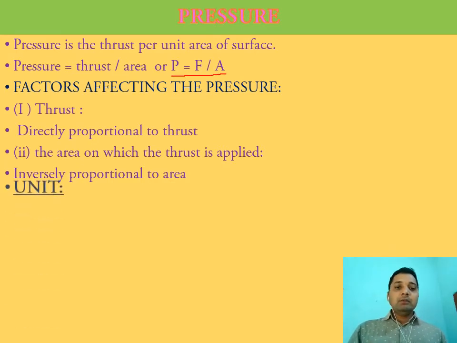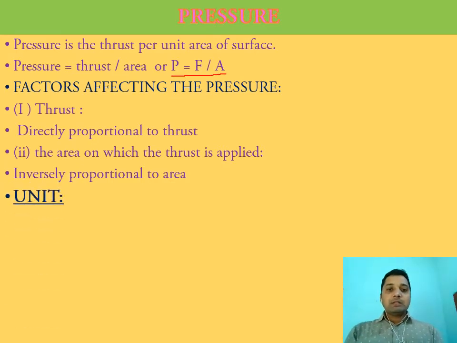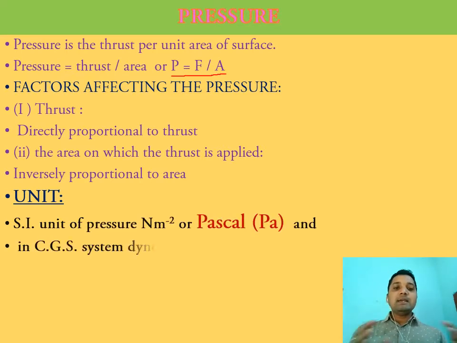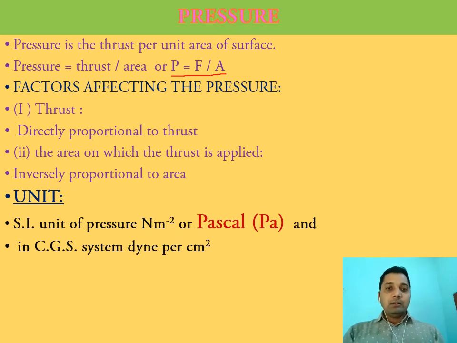When we come to the unit of pressure, because P equal to F by A, force having the SI unit Newton and area having the SI unit meter square, the unit is Newton per meter square, or Pascal, and its CGS unit is dyne per cm square. The SI unit of pressure is Pascal, Pa. 1 Pascal is equal to 1 Newton by 1 meter square.